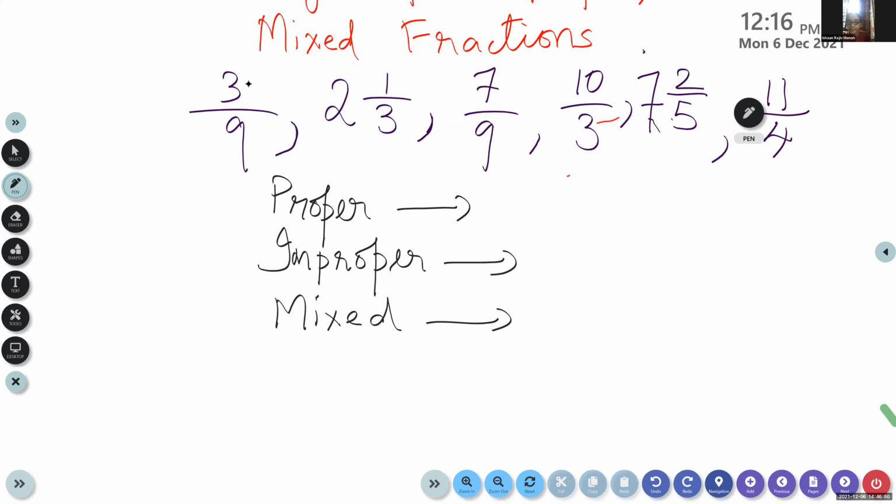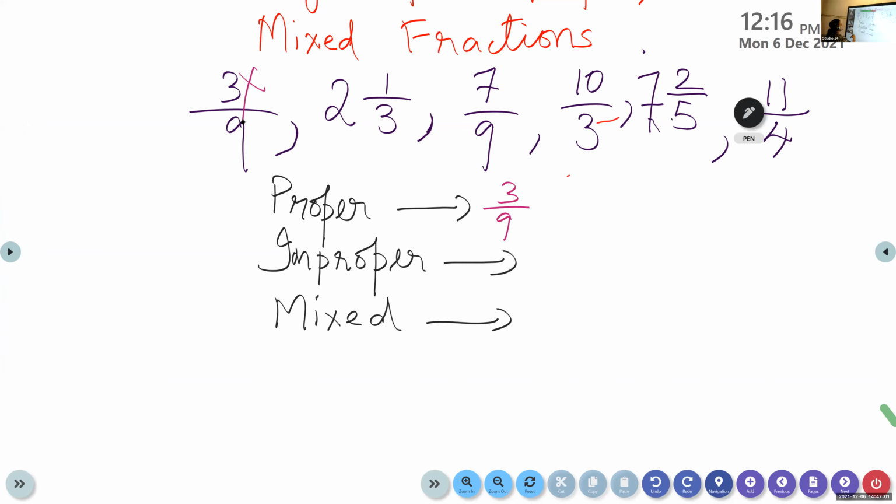Yes. So can I give you proper fractions examples? Proper. Yes, ma'am. 3 by 9. Okay. Very good. 7 by 9. Is there any more? No, we have only 2. Yes, 3 by 9 and 7 by 9. So when you finish, you can just cross it out. Now, Adishankar. Improper. Those who finish, please check whether your answer is correct or wrong.